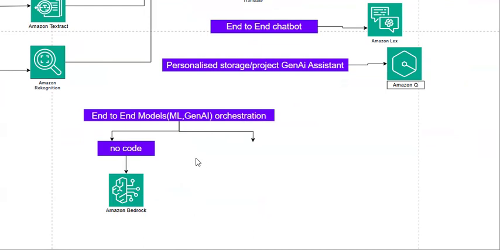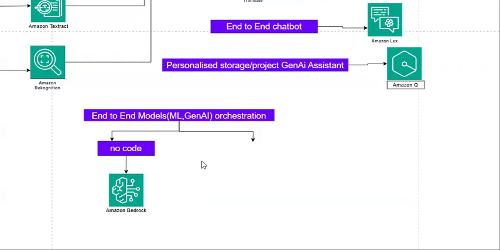Let's say I want console related access to manage my model, and I am also a developer who has knowledge to write code to access the models which are already available.